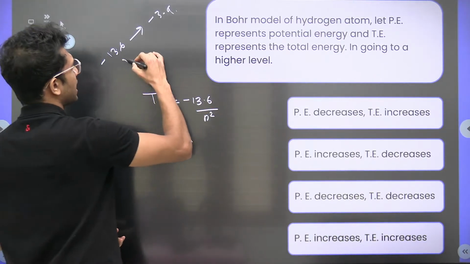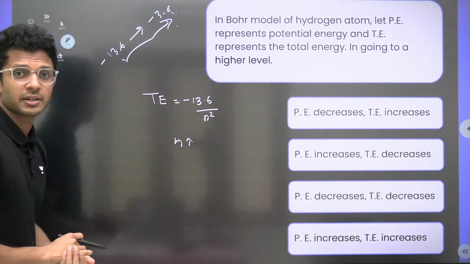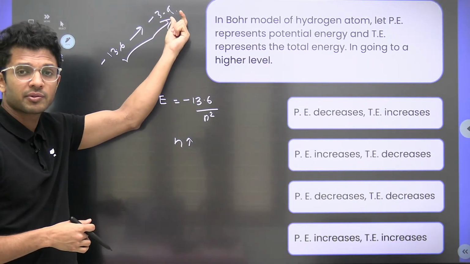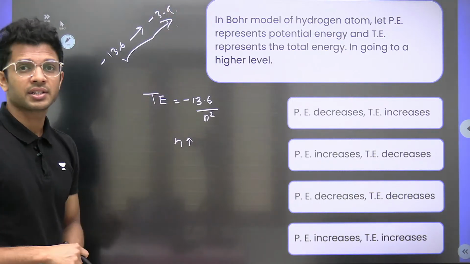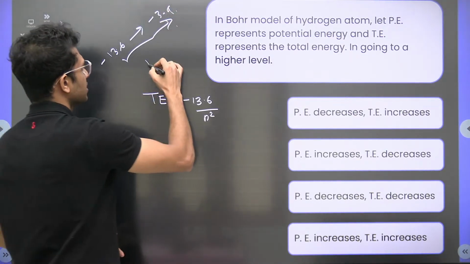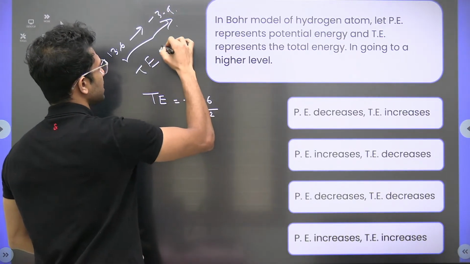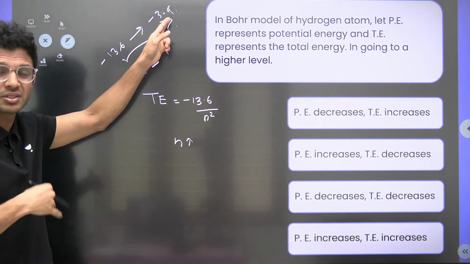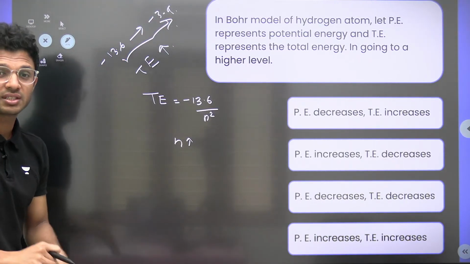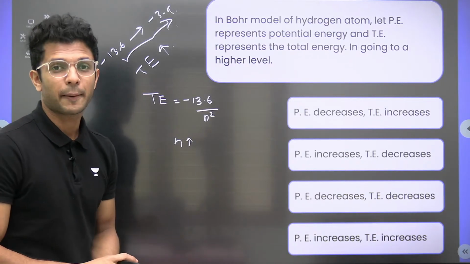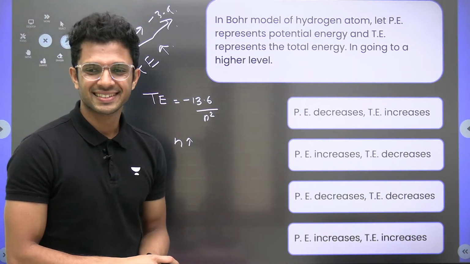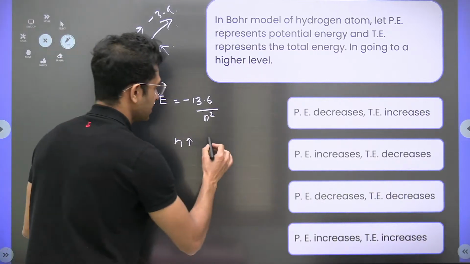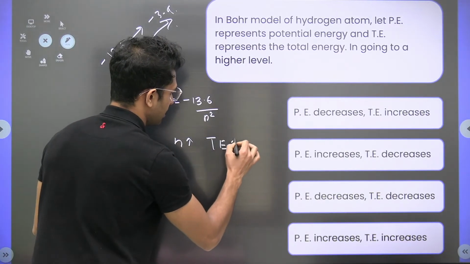Tell me what is happening to the value actually. If minus 13.6 becomes minus 3.4, is the energy increasing or decreasing? Increasing. Total energy increases there. How can we say that? Because minus 3.4 is greater than minus 13.6. I think I don't need to explain that. So as it moves to a higher level, total energy is increasing. TE is increasing.